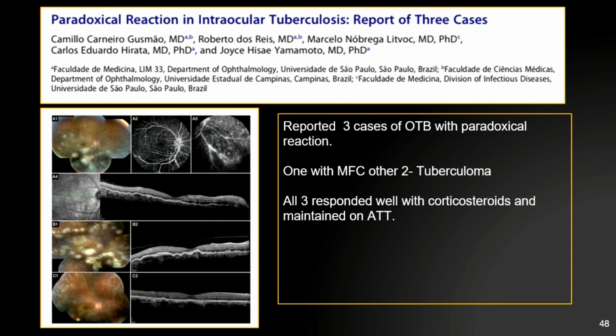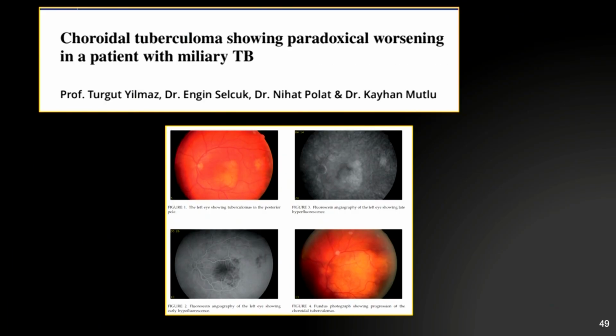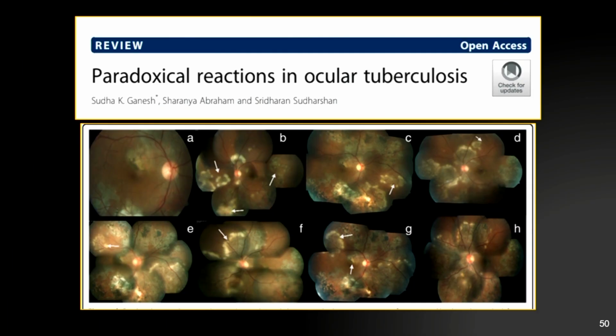These are the articles. Camilo Canary et al. reported 3 cases of ocular TB with paradoxical reaction, one with multifocal choroiditis and the other 2 with tubercular granuloma. All 3 responded well to escalating doses of corticosteroids and were maintained on ATT. This is another article showing the progression of chorioretinitis. The last picture shows the increase in the size of the lesion. This is an in-house article on paradoxical reaction, and the images in that article show the progression of new lesions.